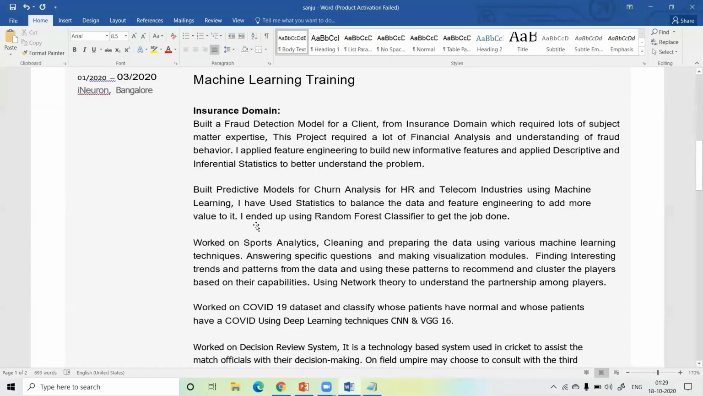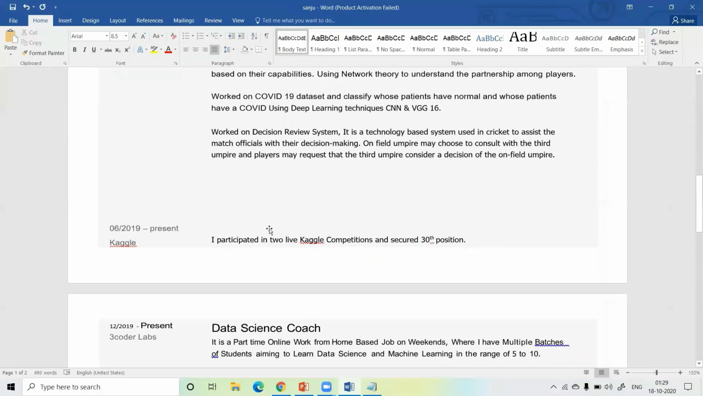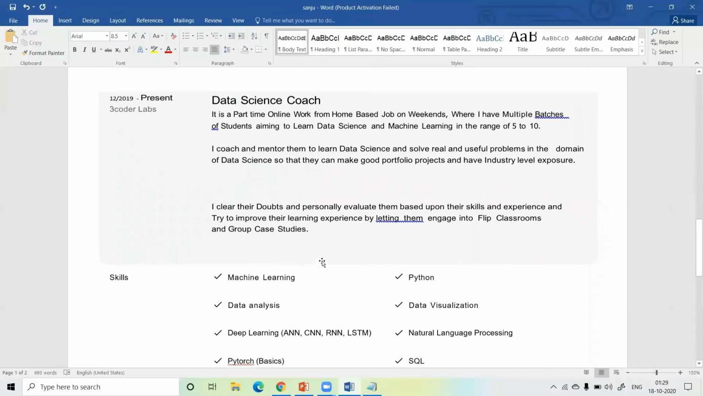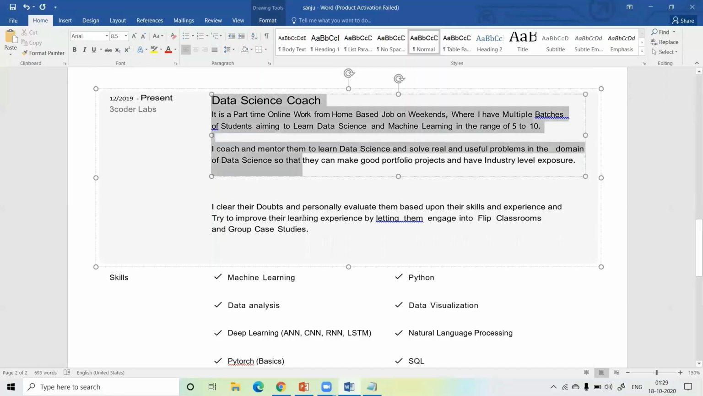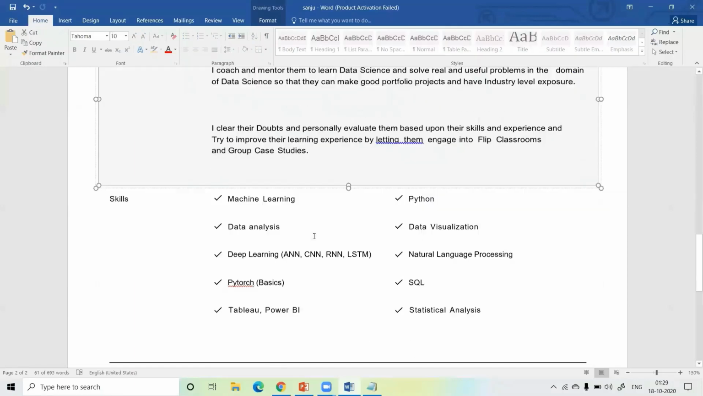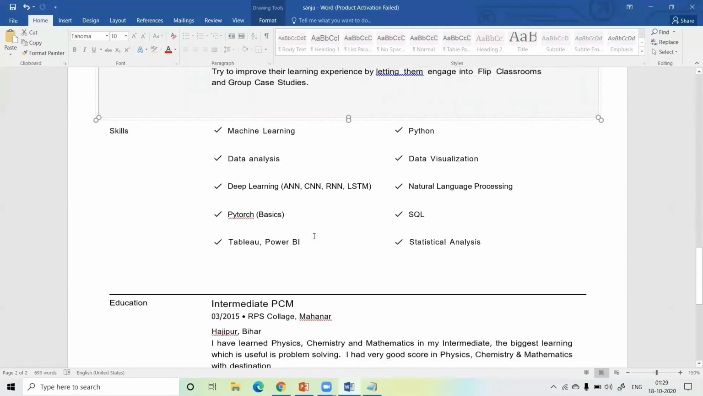Next, let's discuss the work experience and skill set, guys. I'm also working part-time as a data science mentor. So if you have work experience, then just mention it. If you have not worked, then just skip this part. Next, the skill set part.